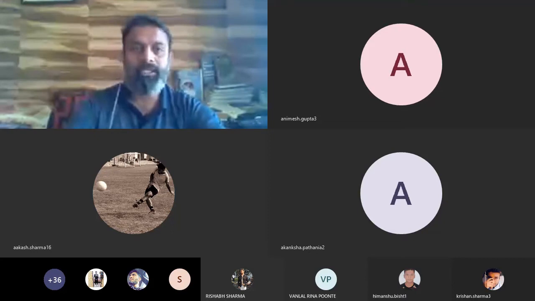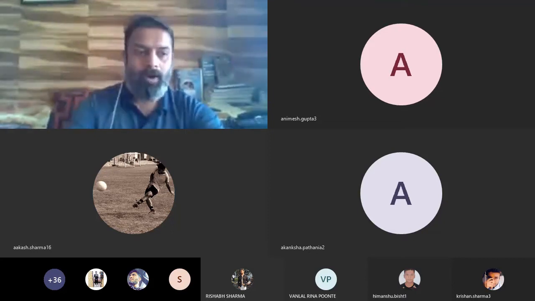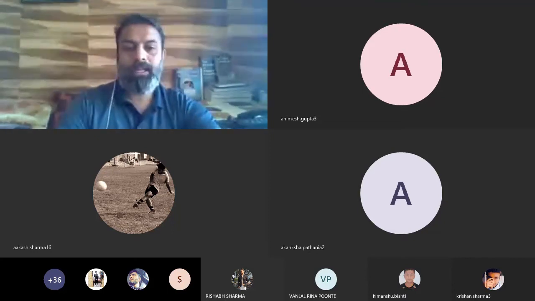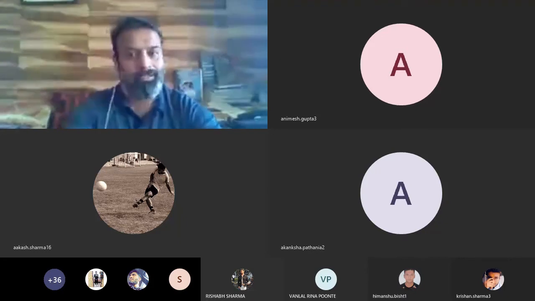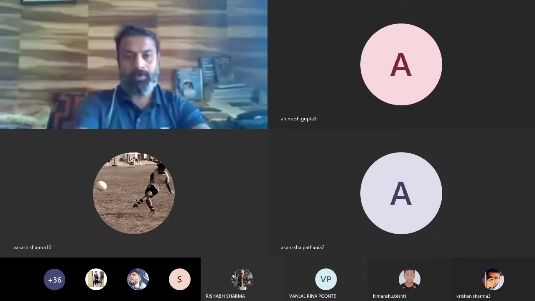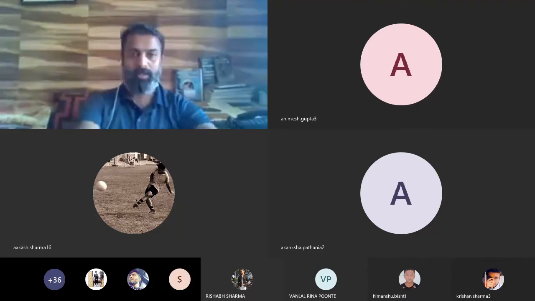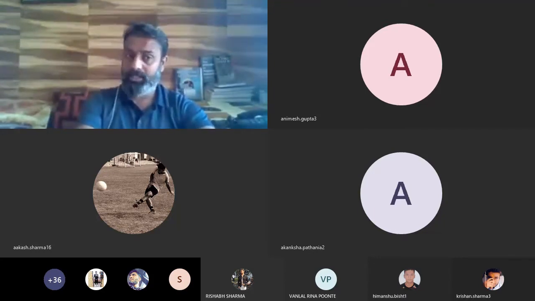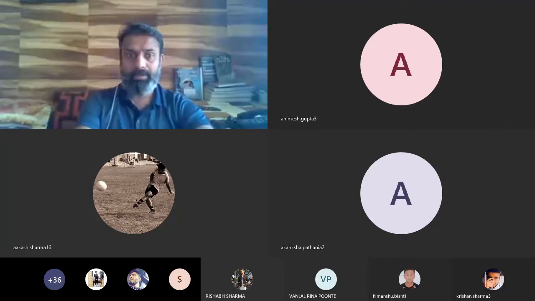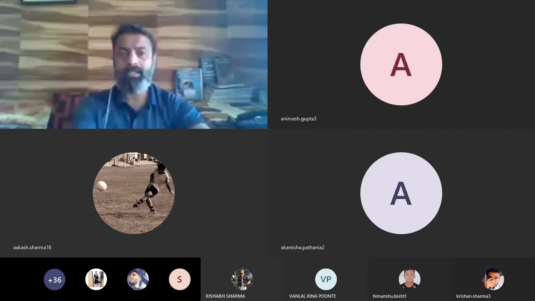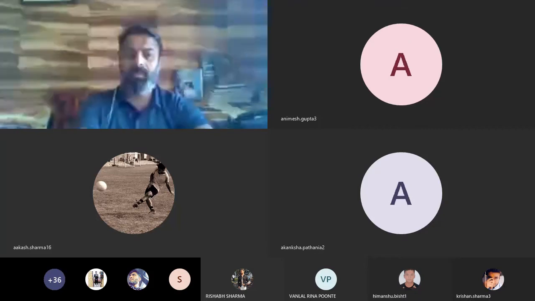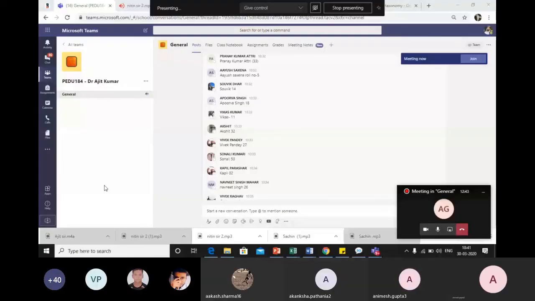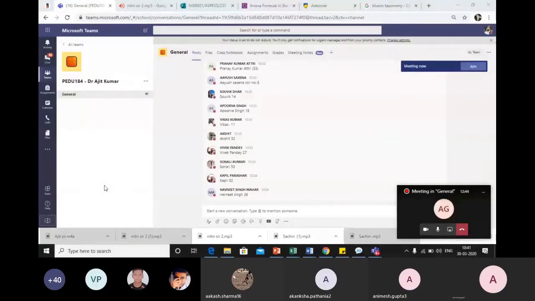Today we have a very important session on how to make this session in physical education creative. When we talk about Bloom's taxonomy, this is widely used in the education sector. In schools, colleges, and all education organizations, this Bloom's taxonomy is used.